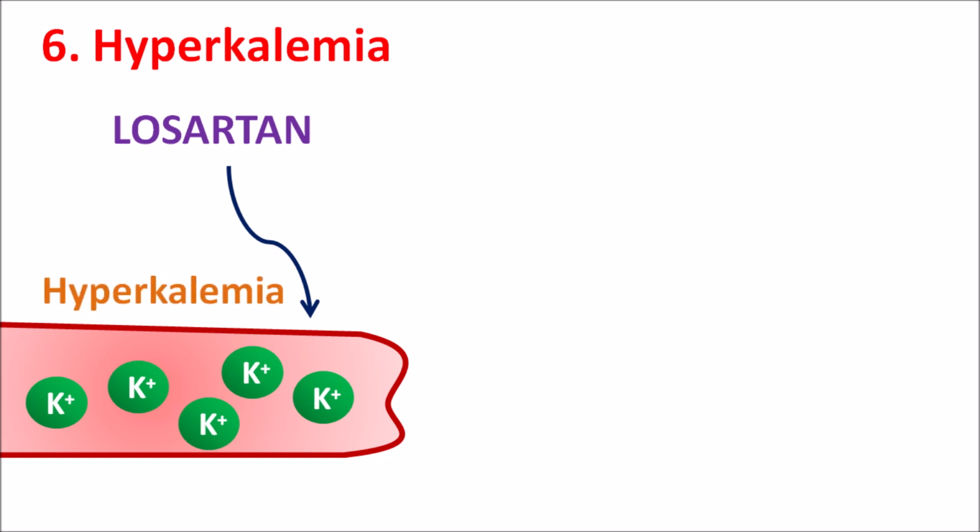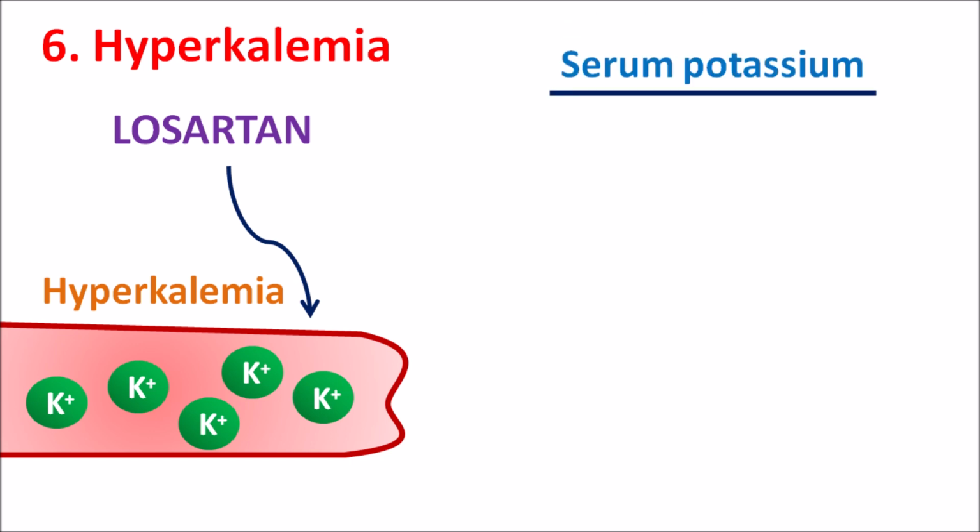This hyperkalemia is more pronounced by many factors and other drugs. Normally, serum potassium levels may be variable. Based on that, hyperkalemia is categorized into different grades. In mild hyperkalemia, serum potassium levels range from 5.5 to 6.0 millimoles per liter.